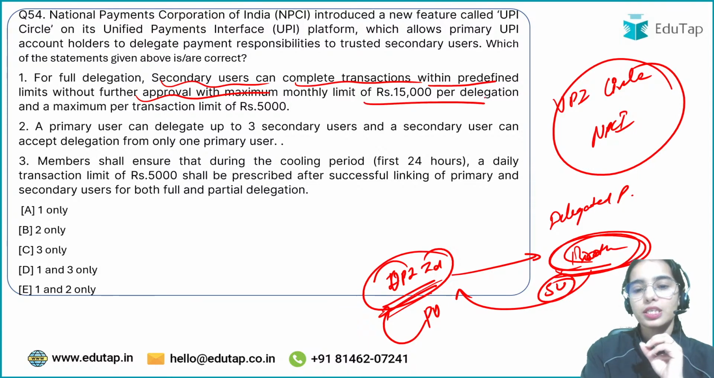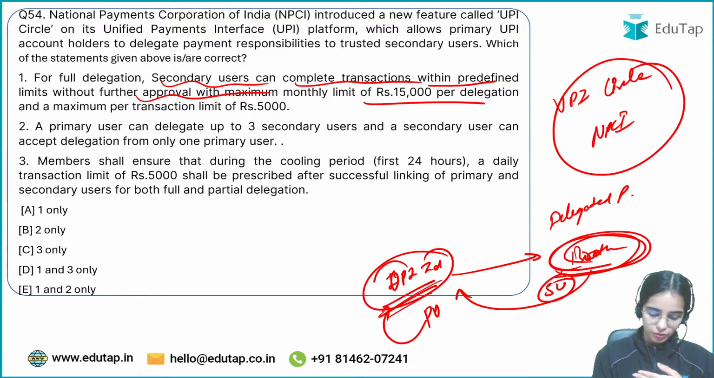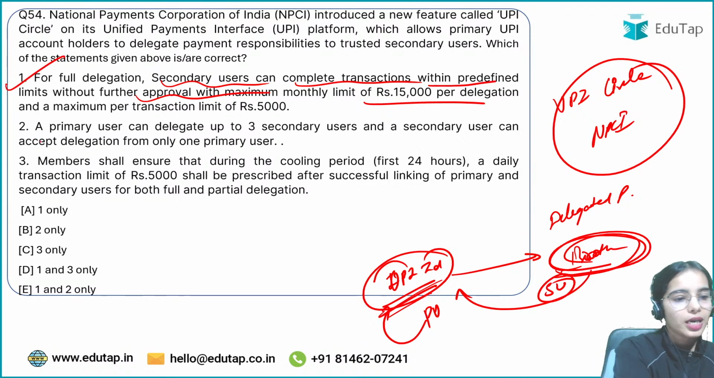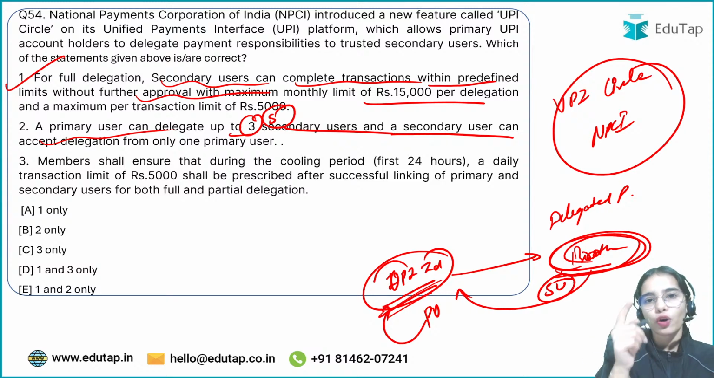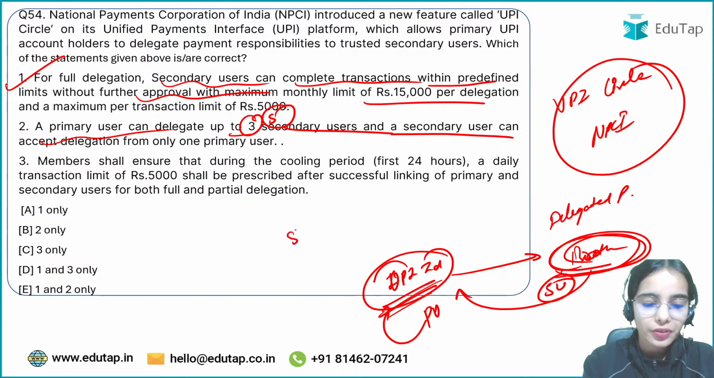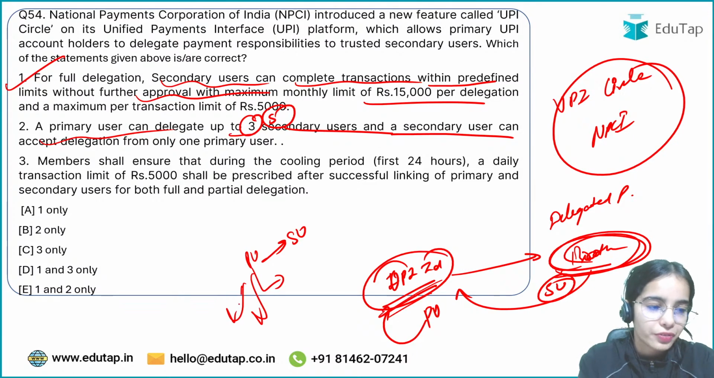Monthly limit for this is 15,000 and per transaction limit is 5,000. Okay, so this is correct. A primary user can delegate up to 5 secondary users, and a secondary user can only have the delegation from one primary user. So a secondary user can only have one primary user, but a primary user can have 5 secondary users.